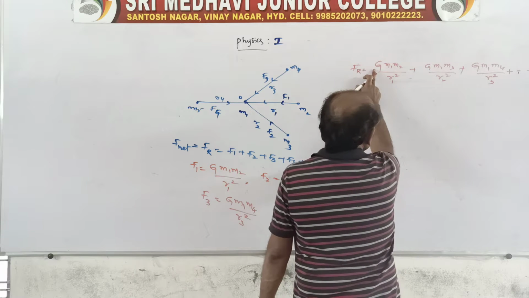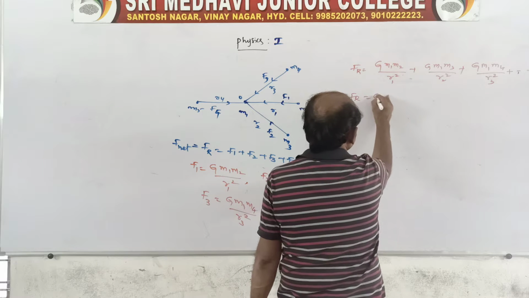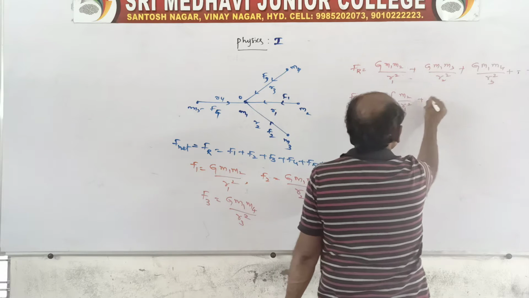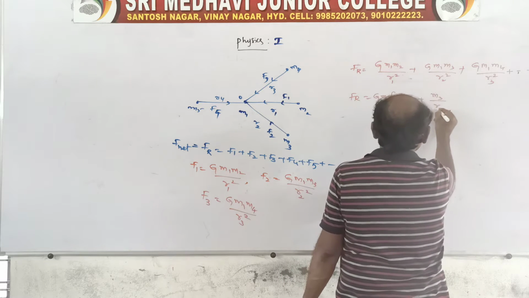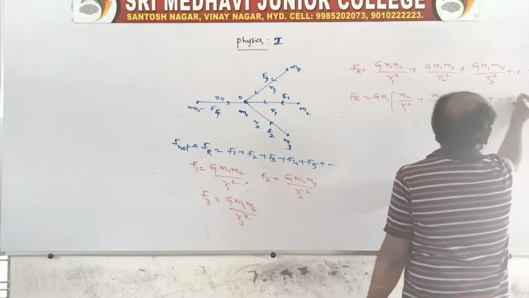Look here, G m1 is common everywhere. Taking it common, we get m1 times m2 by r1 square plus m3 by r2 square plus m4 by r3 square and so on.